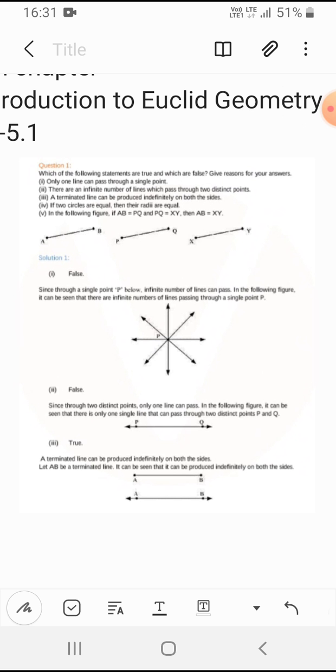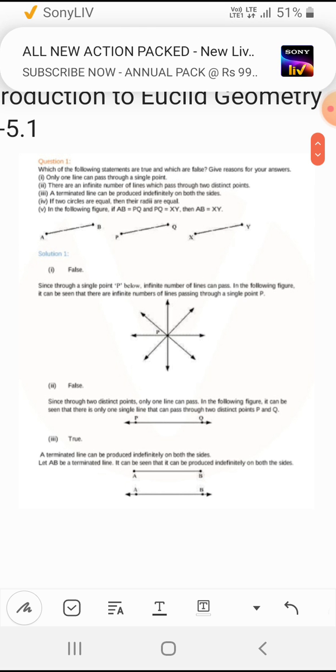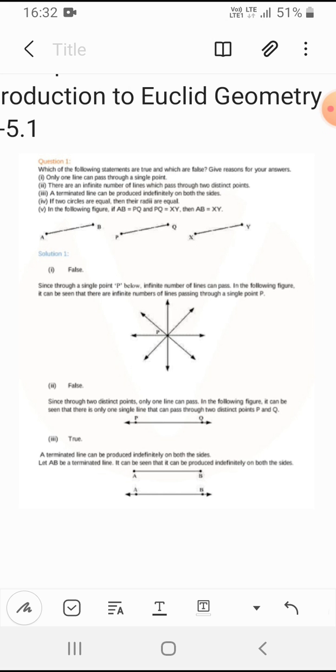Which of the following is true or false? They are asking, and we have to give the reason why it is true or false. So first question: only one line can pass through a single point. It is false. Only one line cannot pass through a single point. There can be many lines. If you have a point, you can make more than 7 lines, 8 lines, however many lines you want. So the answer is false for this.